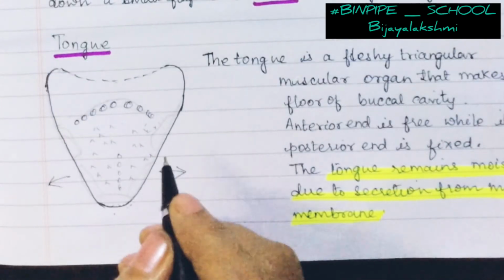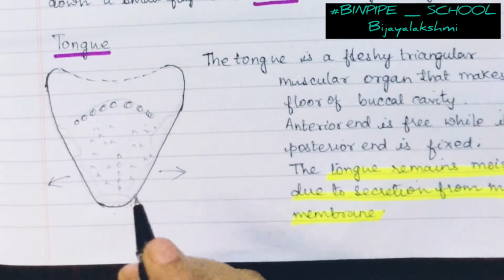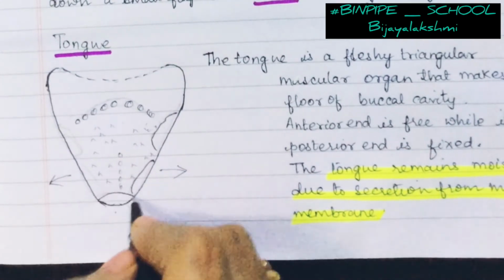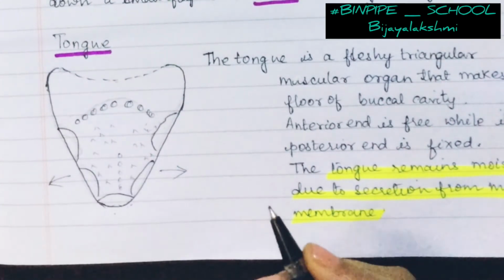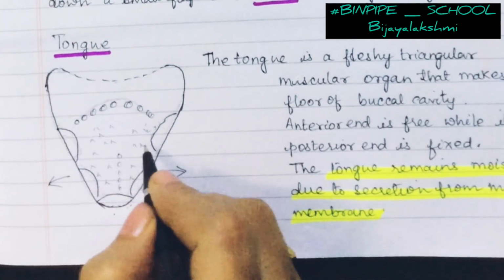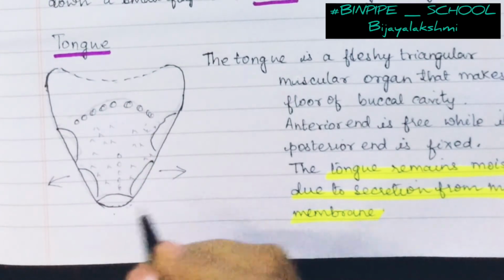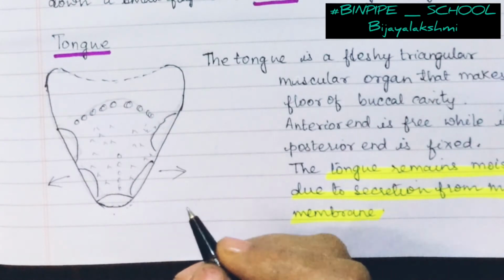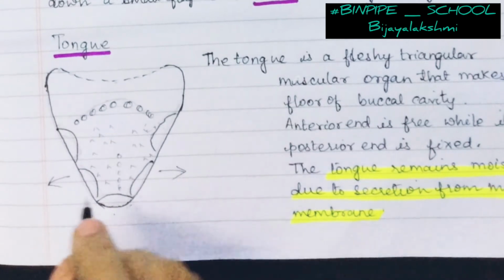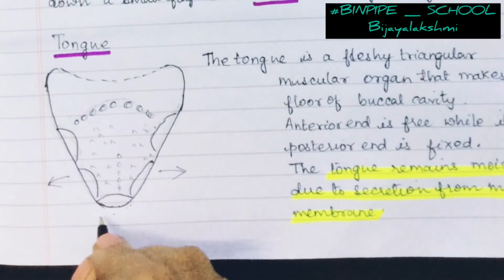Now papillae help in gripping and moving the food around the mouth. Apart from the papillae, we have the taste buds. These regions are the taste buds. Now the taste buds are hidden around these papillae and they produce the sense of taste. We can detect the type of chemicals found in the food, we can detect the different flavors of the food. Here at the tip of the tongue, it is sweet.